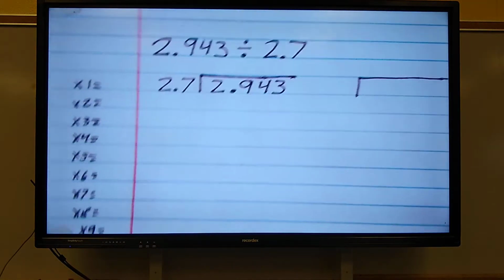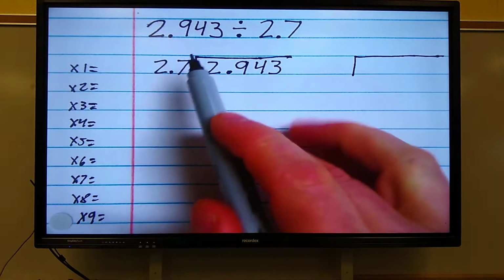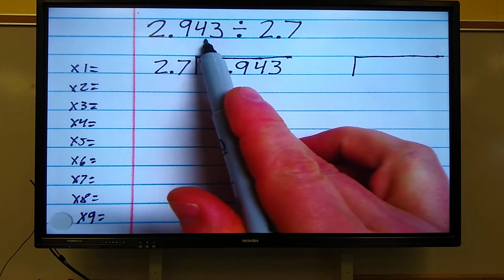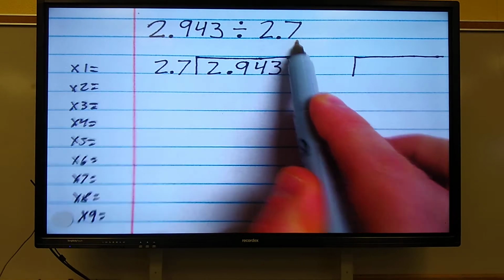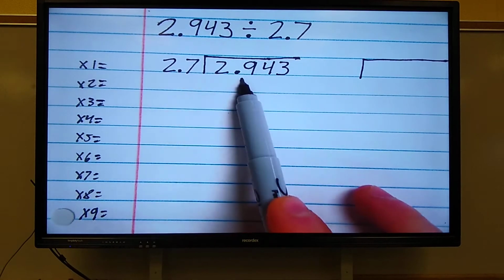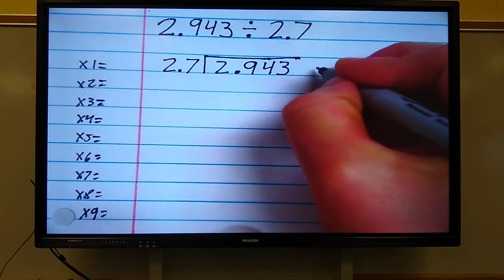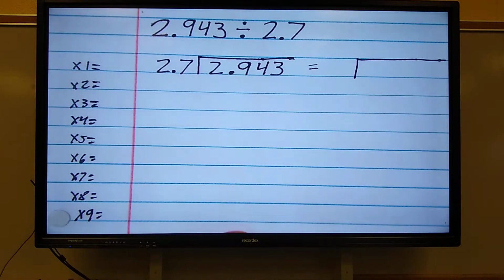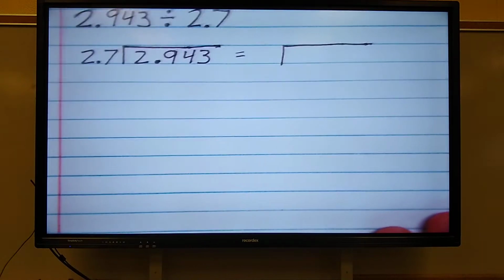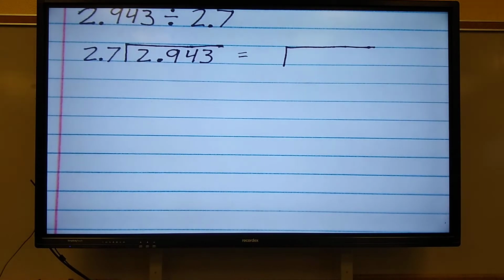All right. We have 2 and 943 thousandths divided by 2 and 7/10. So here's my divisor. Here's my dividend. The first thing I want you to do is give me my new divisor and my new dividend after you have moved the decimals. Do that now. Pause the video.